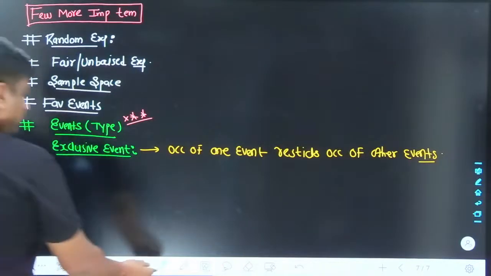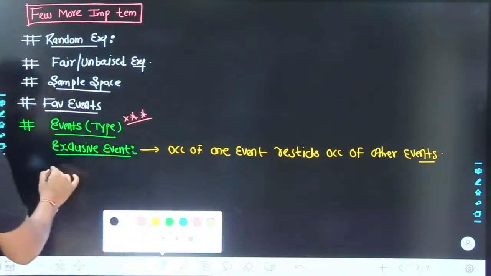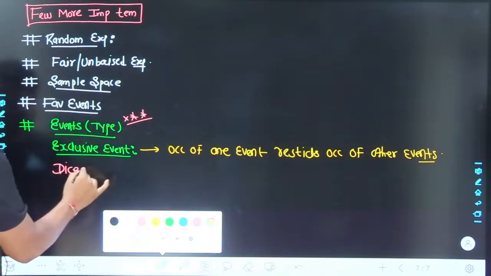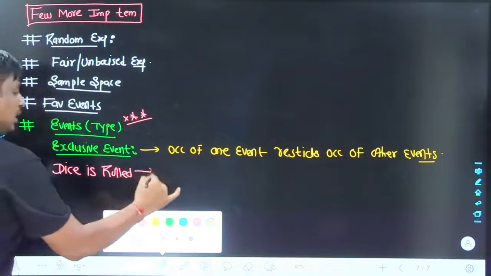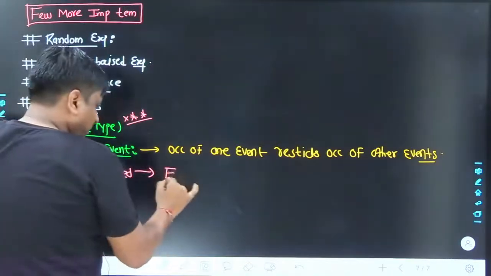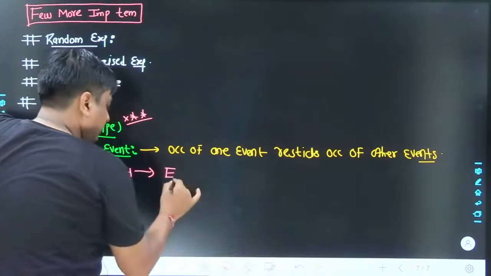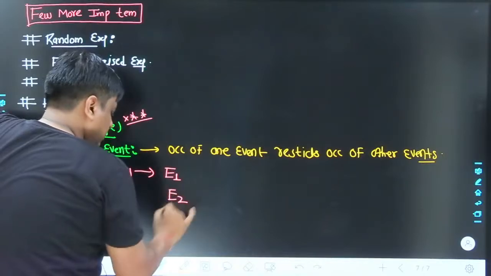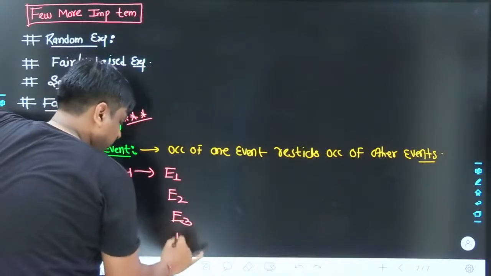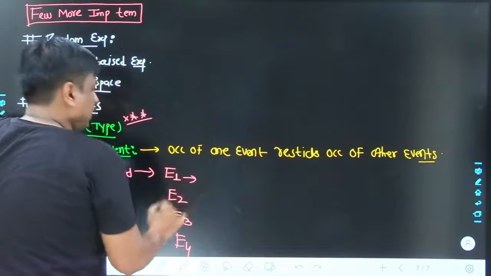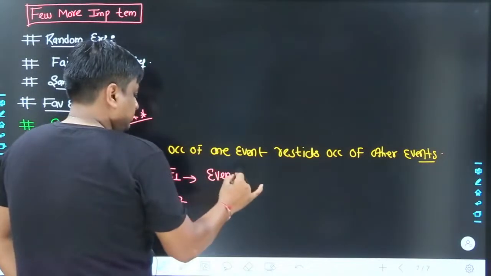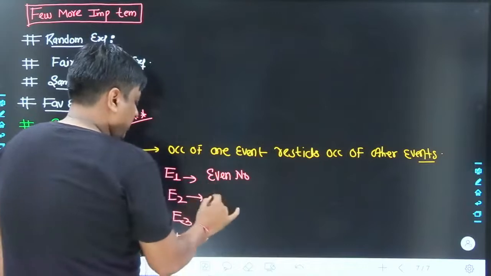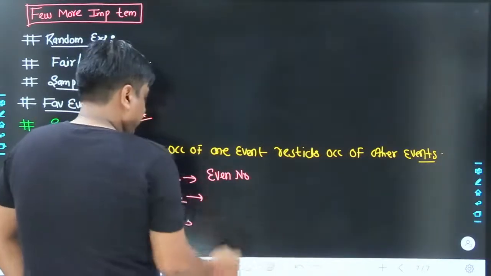Let me take an example. A dice roll. And let's take four to five different events. Here comes the first event, the second event, third event, fourth event. The event E1 is the event for getting even numbers. E2 is the event for odd numbers.